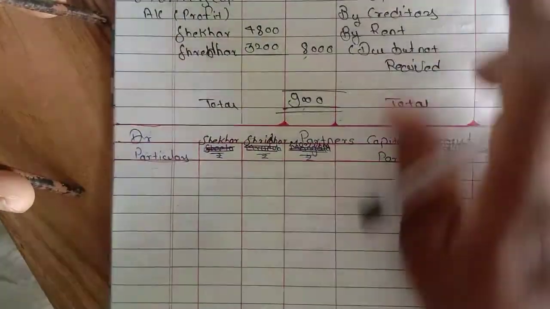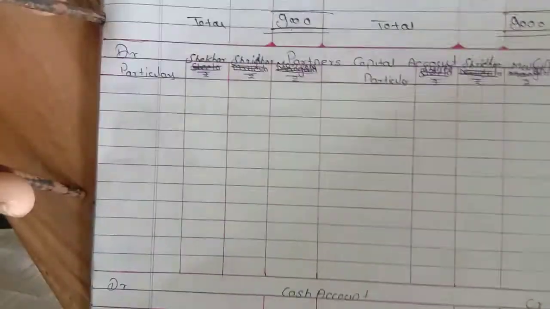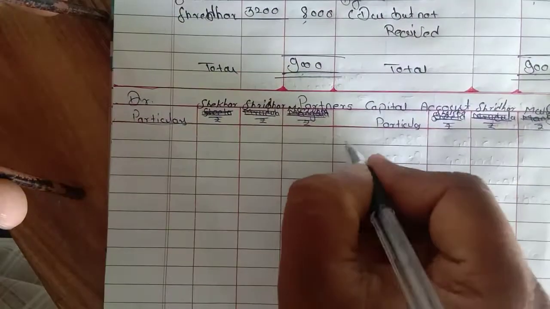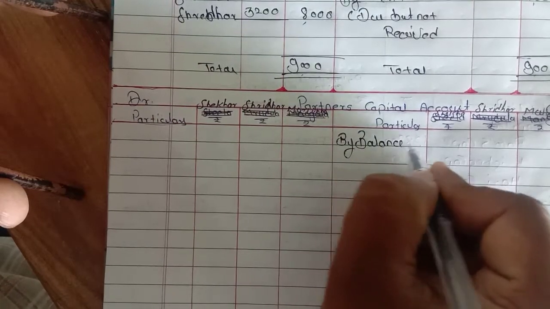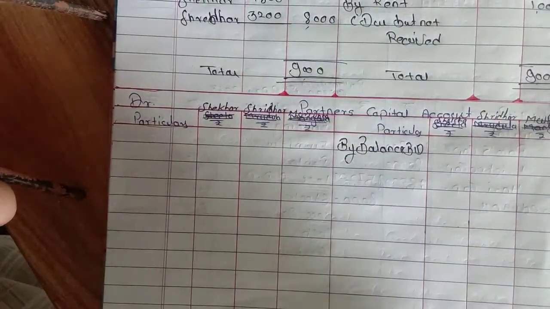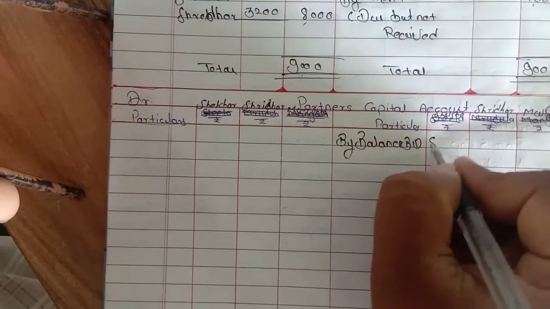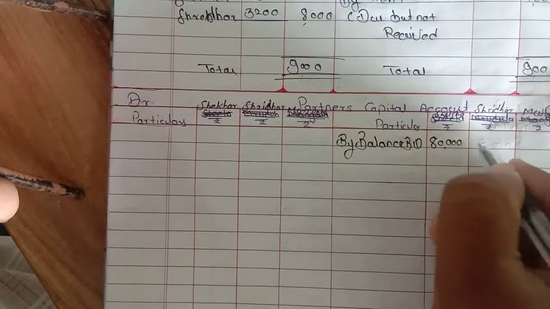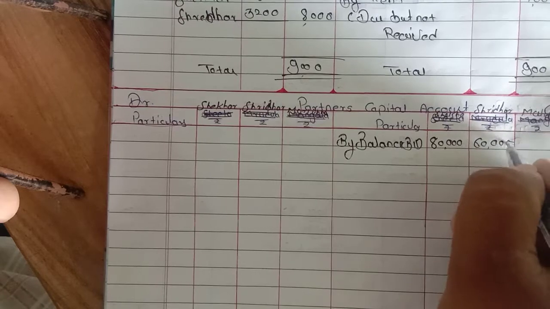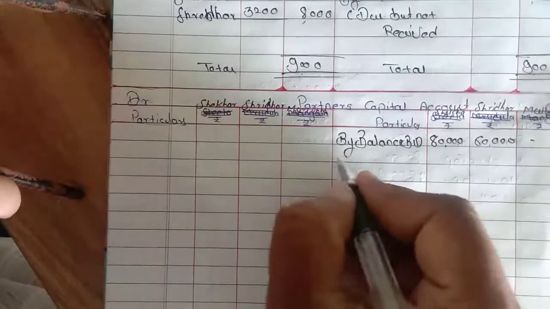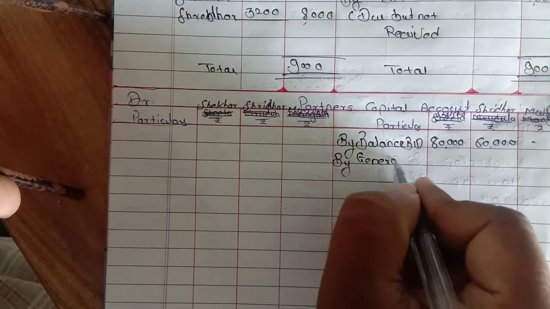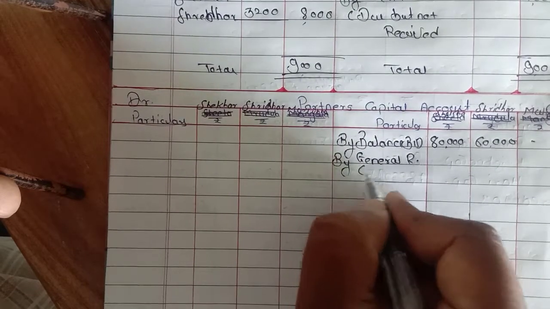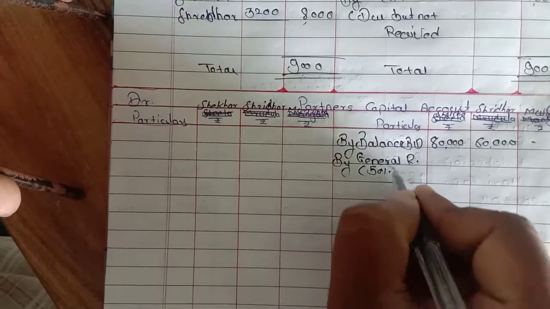Now we are preparing the partners' capital account. So it is by balance brought down, and the amount of balance is 80,000 and 60,000. Next, by general reserve, only 50% is to be distributed.